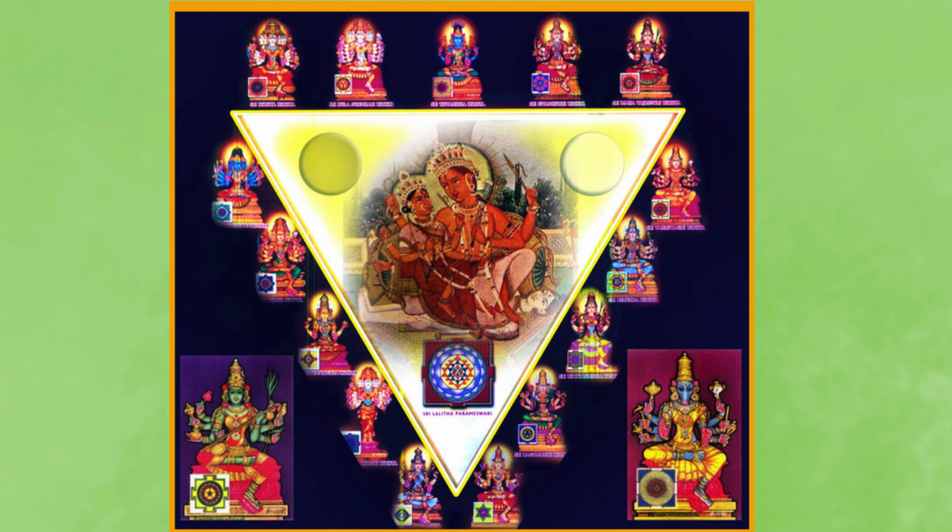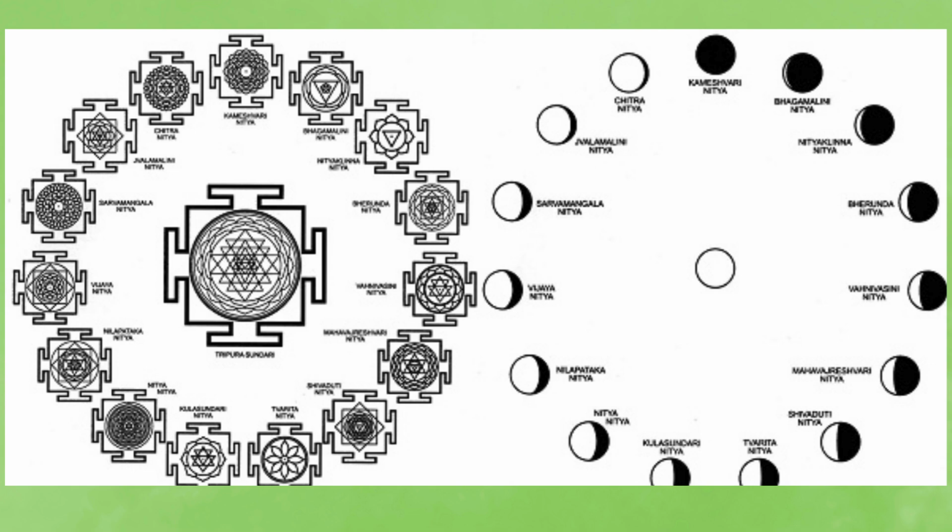The three koots correspond to three chakras of creation, maintenance, and dissolution. The 15 letters also correspond to the 15 tithis, or Nitya Devis, or 15 phases of the moon. In the process of manifestation, the Divine Mother translates herself into time as days or tithis, as the moon and her 15 digits.